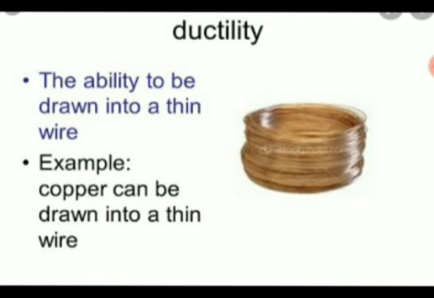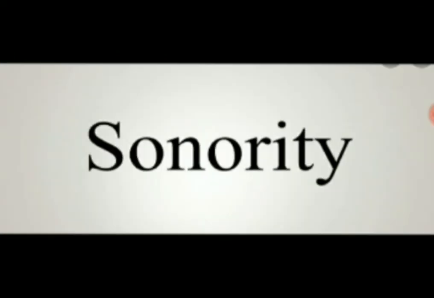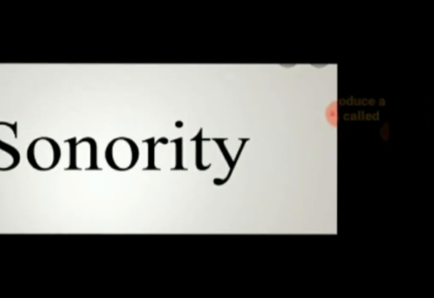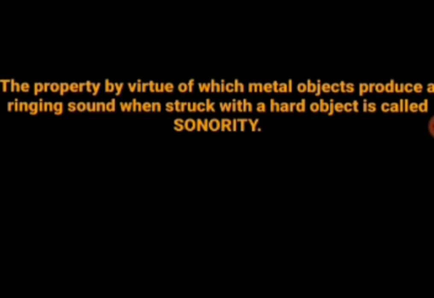And the next property is sonority. Did you see bells? They make sound. The bells are made up of metals. So metal has a property to make sound. This property is known as sonority. The property by virtue of which metal objects produce a ringing sound when struck with a hard object is called sonority. When we strike two metal boxes, it will make a huge sound because of its sonority property.